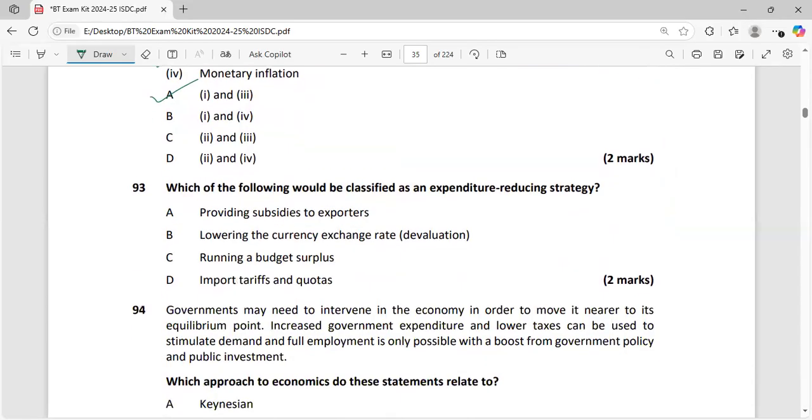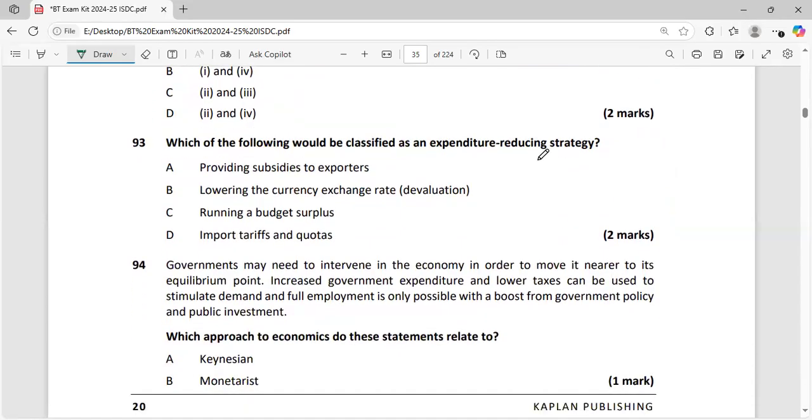Which of the following would be classified as an expenditure reducing strategy? Providing subsidies to exporters, lowering the currency exchange rate, which means devaluation, running a budget surplus, and import tariffs and quotas. Expenditure reducing strategy is the one where we are running our budget in surplus. Government is reducing their development expense and focusing on what? On saving. So it will give them a surplus budget.